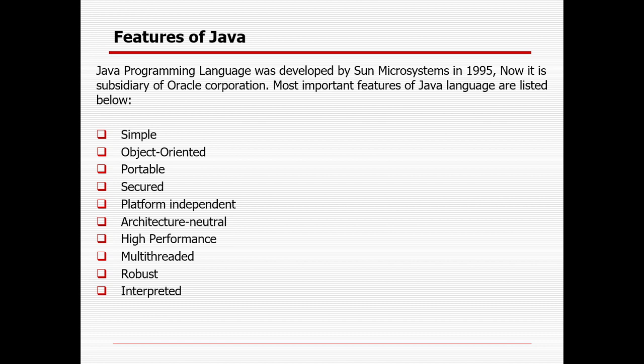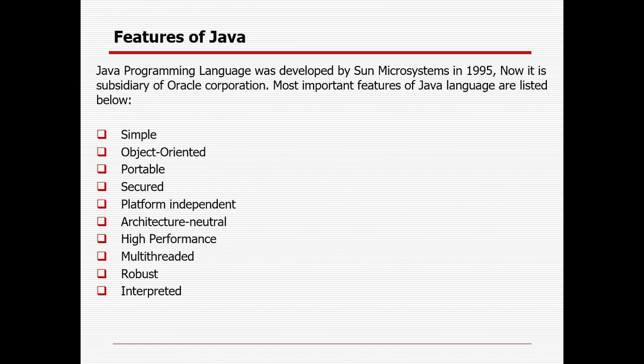Another true thing is that Java is multi-threaded, robust and interpreted, right? So what is multi-threading? A thread is like a separate program which will be executing concurrently. Suppose you are doing multiple works at the same time: writing something, reading, watching television, and talking to a person. Similarly, Java threads are used to perform multiple operations at the same time, which is concurrent operation. So that is another important feature, multi-threading.